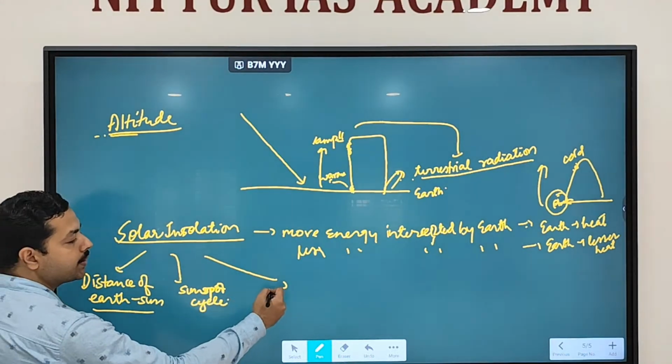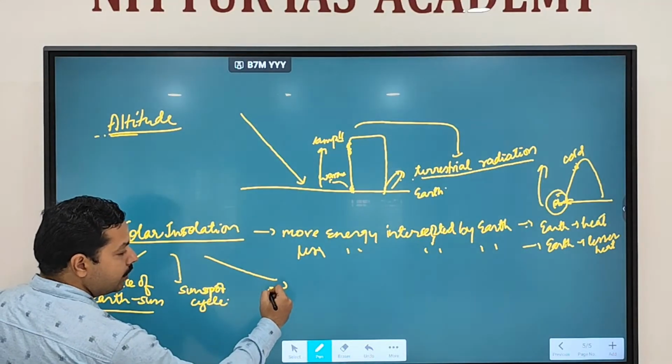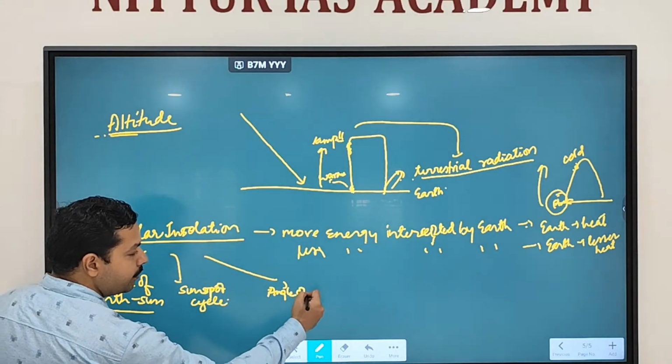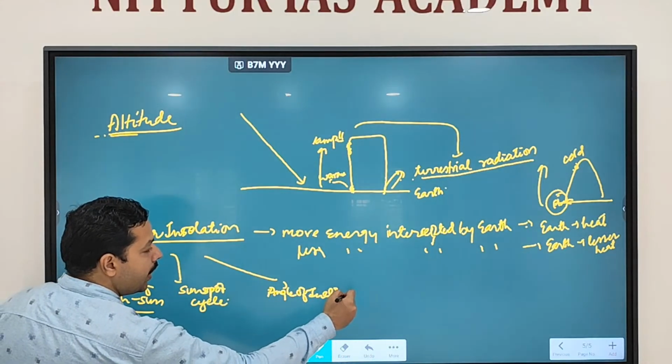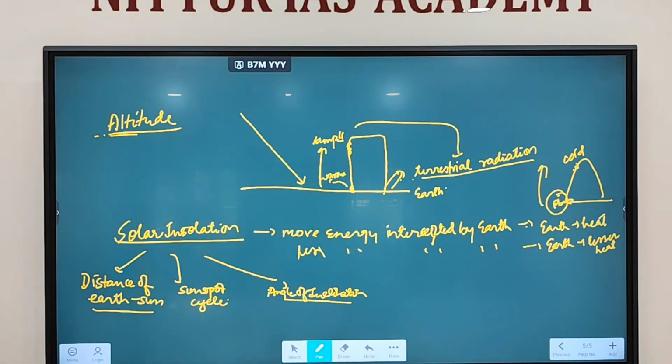And we have also written the angle of inclination of sun, at what angle sun's rays are coming, whether in direct manner or in slanting manner, so that will vary the solar insolation. So even this will affect the temperature distribution.